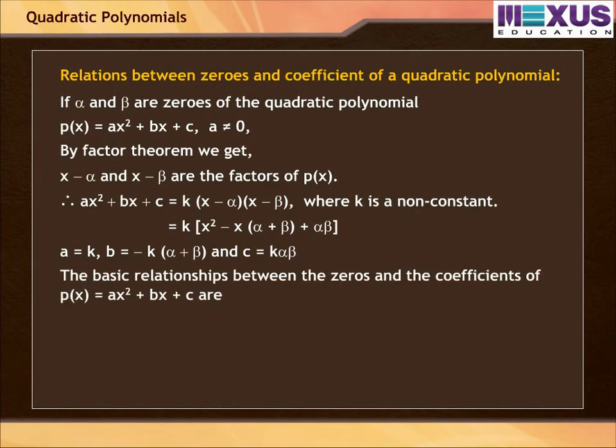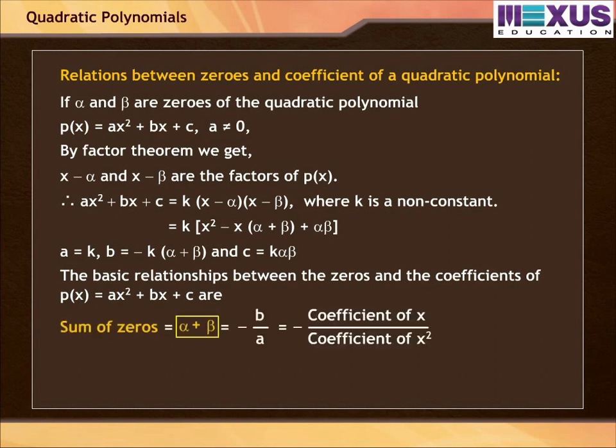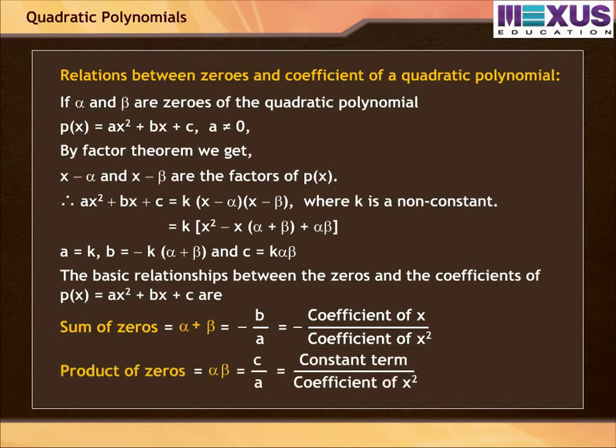Hence, the basic relationships between the zeros and the coefficients of p(x) = ax² + bx + c are: sum of zeros, that is, α + β = −b/a = −(coefficient of x)/(coefficient of x²). Then product of zeros, that is, αβ = c/a = constant term/coefficient of x².